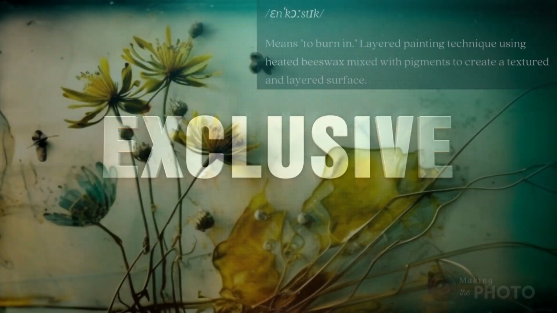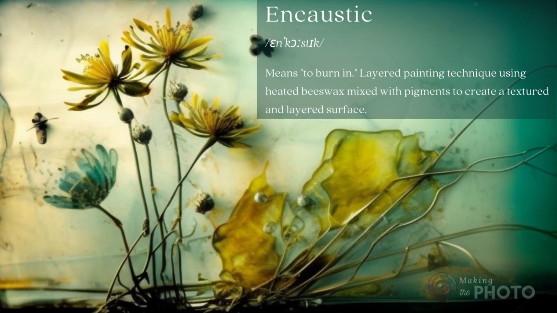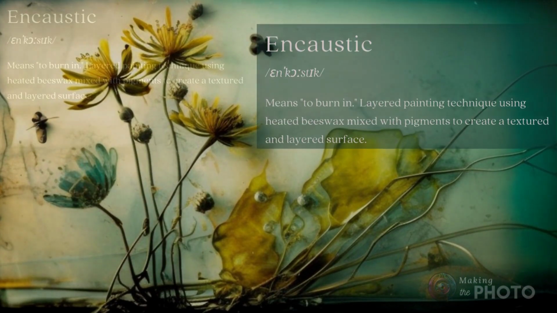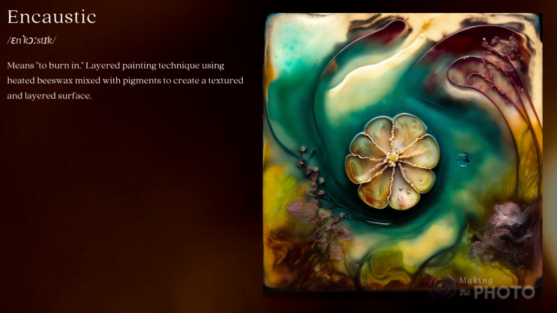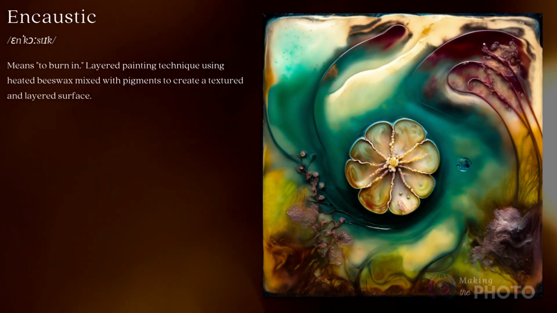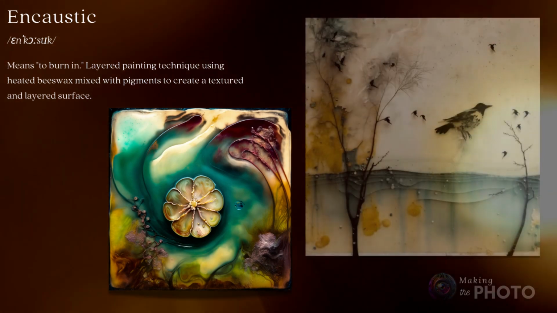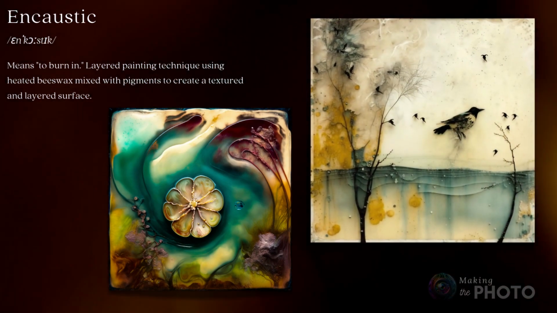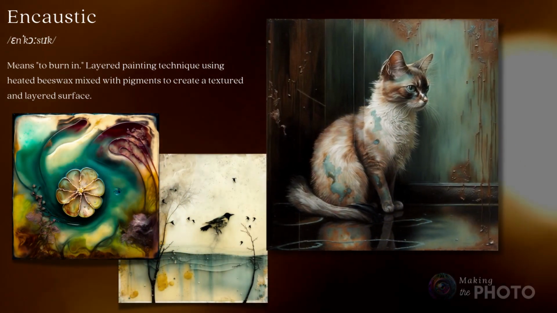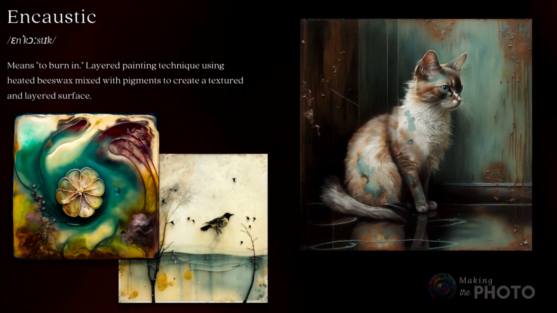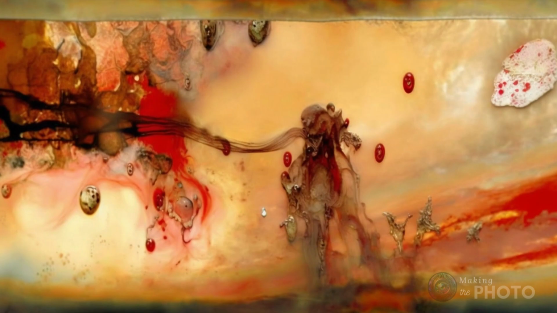And now for one of my favorite layered effects, encaustic. Encaustic is a style of painting using wax and fire. It's a layered painting technique that uses heated beeswax mixed with paint to create a textured and layered surface. The term encaustic comes from the Greek word to burn. In Midjourney, using the word encaustic creates a colorful fluid effect like the colors have melted.